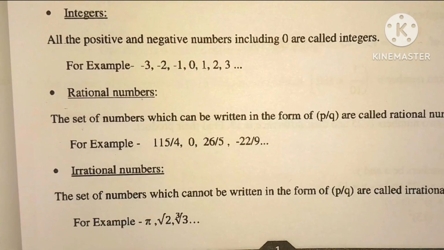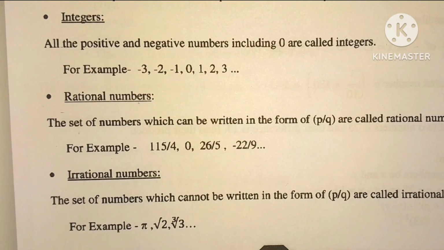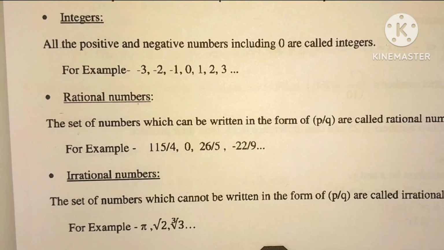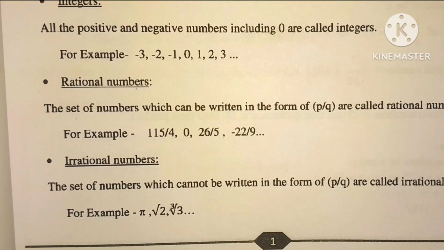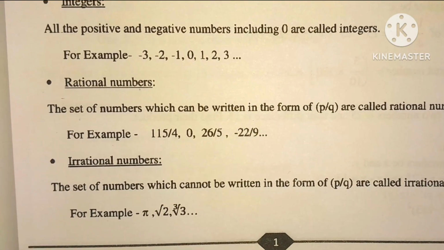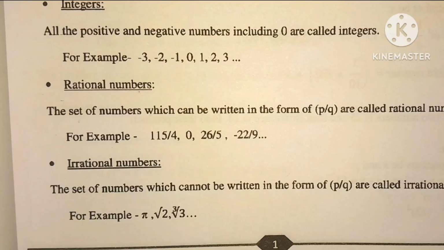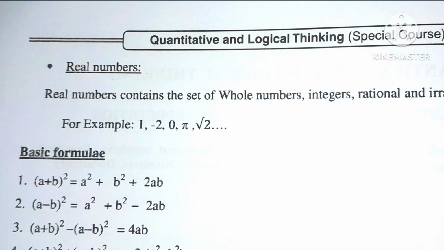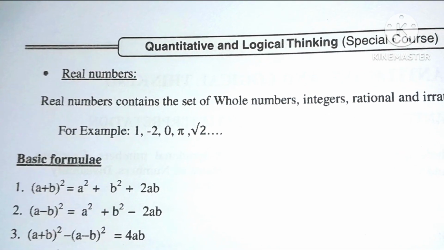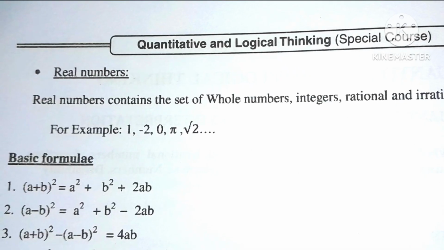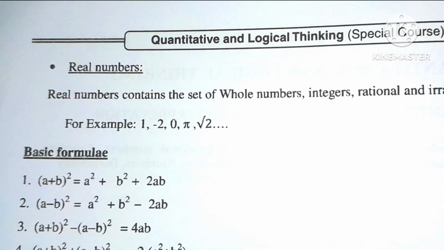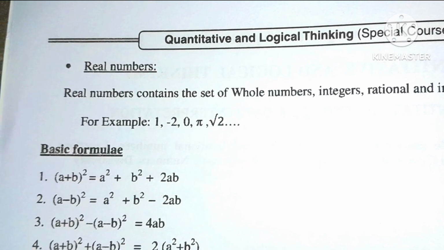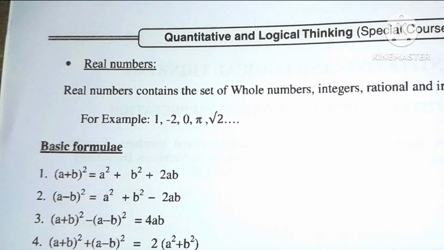Irrational numbers: the set of numbers which cannot be written in the form p by q are called irrational numbers. For example, √2, 3√3. Real numbers contain the set of whole numbers, integers, rational and irrational numbers. For example, 1, -2, 0, √2, etc.